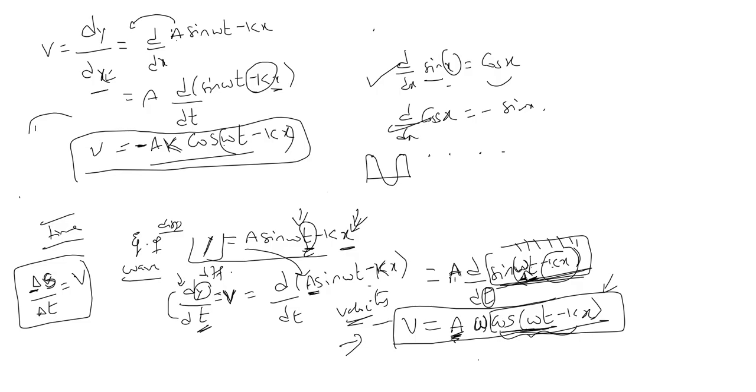This one we call the velocity of the particle, not the wave. This is the particle velocity. Because it is displacing, the displacement is for the particle, not for the wave. For the wave it is v is equal to f lambda. That is the velocity of a wave. This is the velocity of the particle.